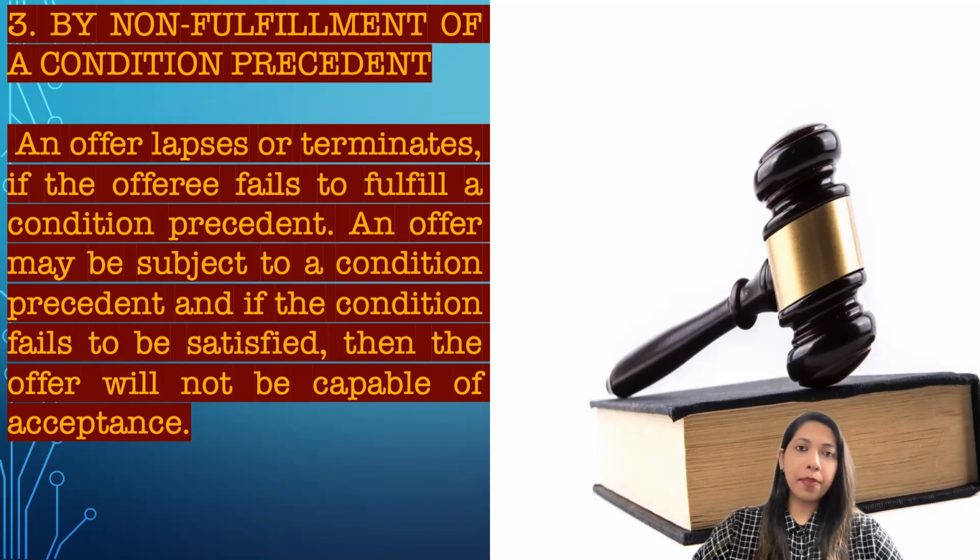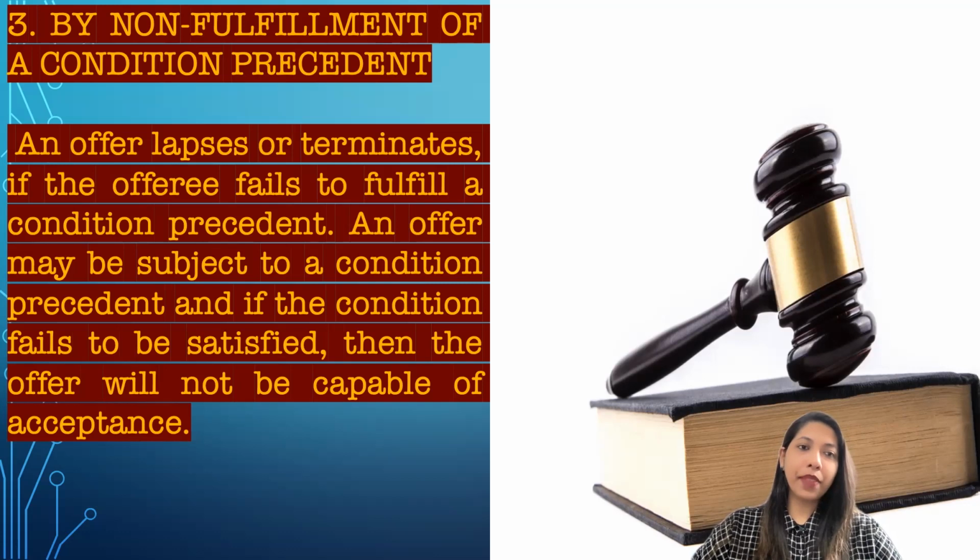For example, I have given you an offer regarding the sale of my apartment, and I have specified a condition precedent stating that you have to give me an advance amount of 50,000 rupees for this transaction. So if you are not fulfilling the condition precedent, that means if you are not giving me the advance amount, then there will be the lapse of offer.